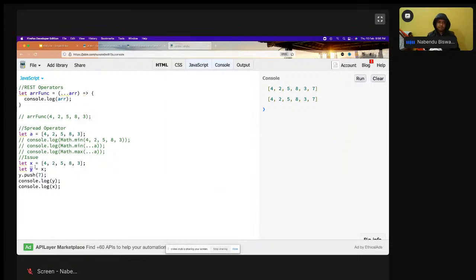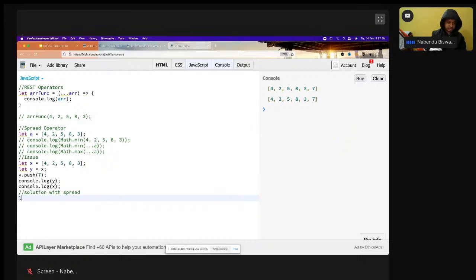When the address is copied, any operation on y also affects x, and this is a very bad thing. This should not happen. I just wanted a copy. So there is a solution with spread, and we are going to do that.